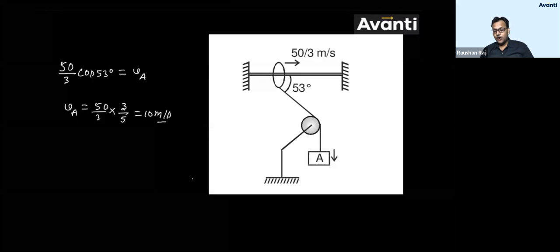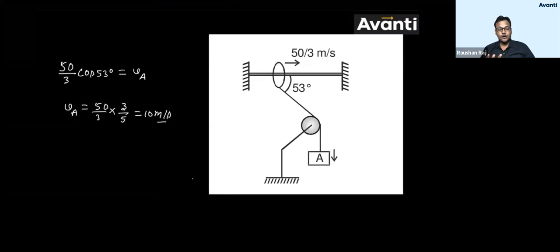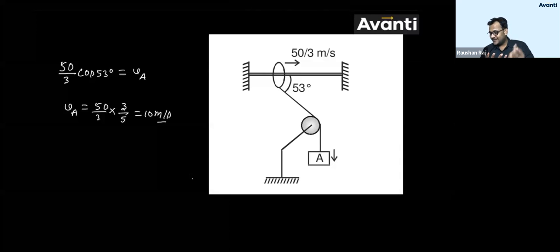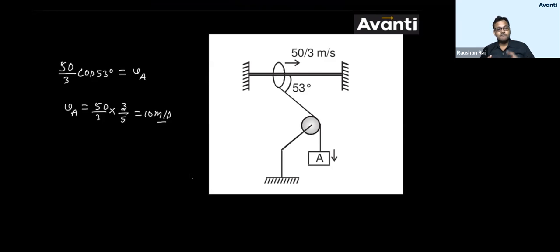I have taught you all the concepts. I have taught you Newton's first law, second law, third law, how to write force equation, how to draw the free body diagram, how to get the relation between accelerations of different blocks, how to get the relation between velocities of different blocks. I have taught you the wedge constraint, pulley constraint, the string constraint. I have taught you how to find the tension in a string having mass. That has also been covered.